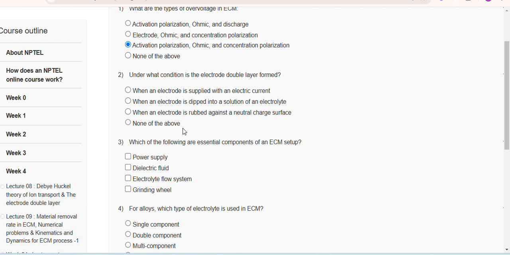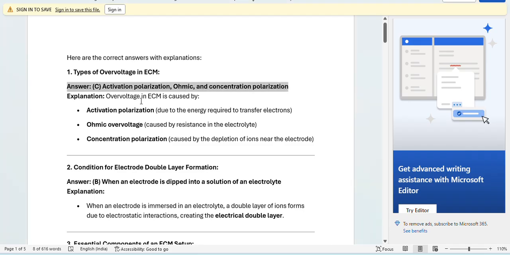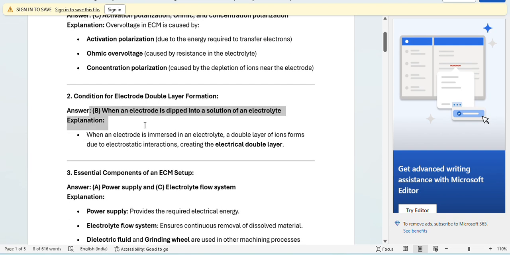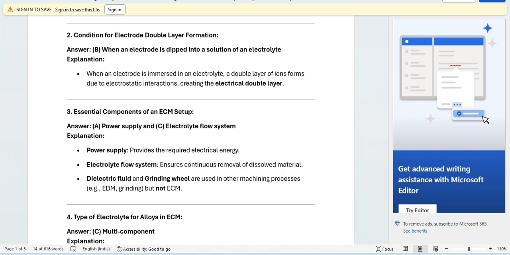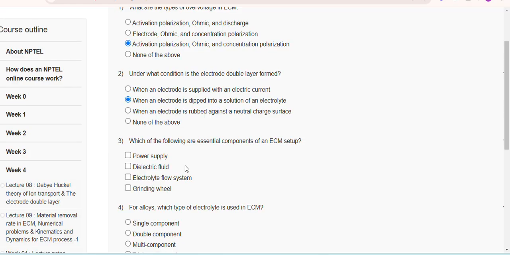Second question: under what condition is the electrode double layer formed? So this question's answer is B. B is the correct answer.